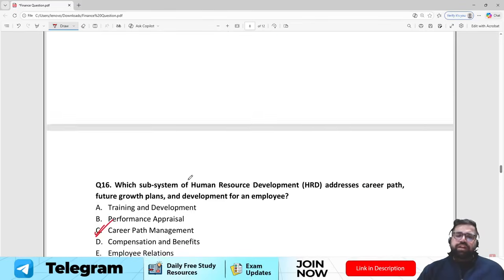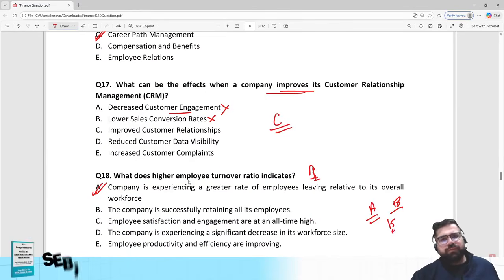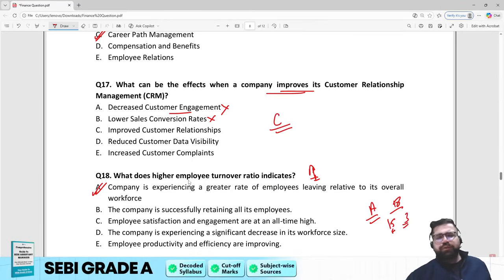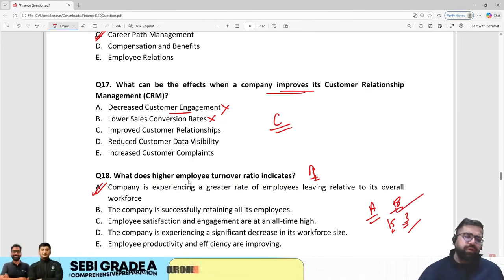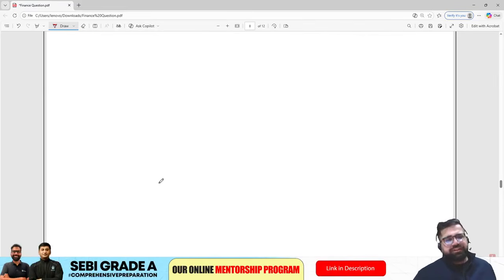Right? So till now, if you see the 18 questions of management, maximum of them are doable. I may say I think 15 are directly traceable from your syllabus. 3 are kind of confusing, but still if you apply the logic, if you apply the elimination technique, you could have solved it. Right? So do let me know your score in the comment box, like how much you have scored in management out of 18 questions.